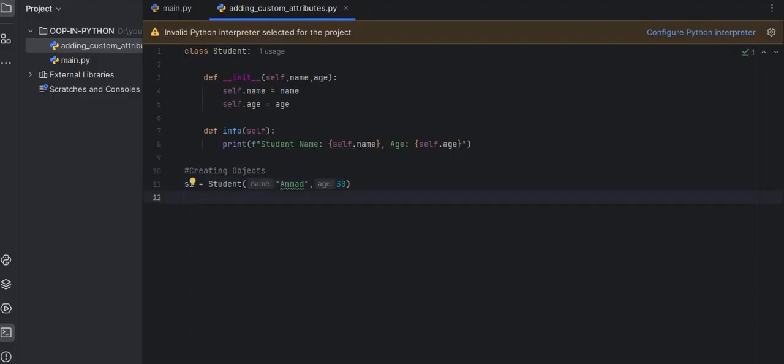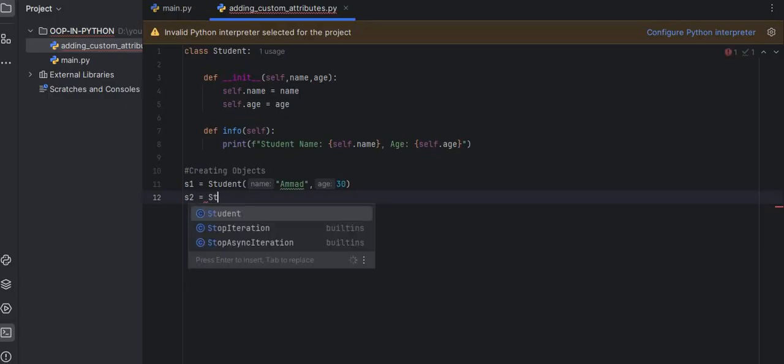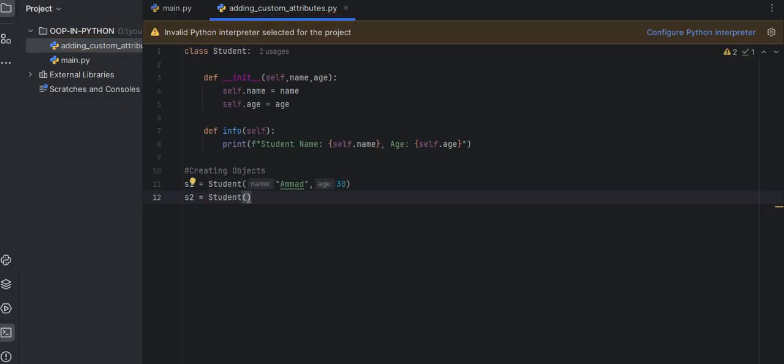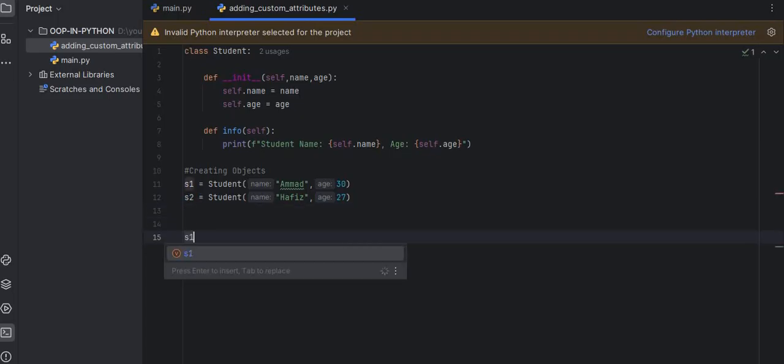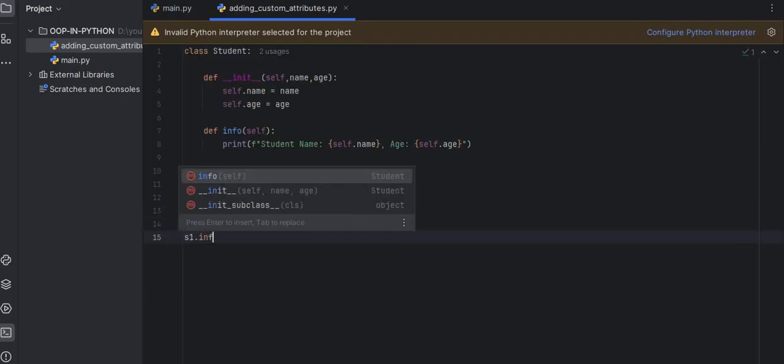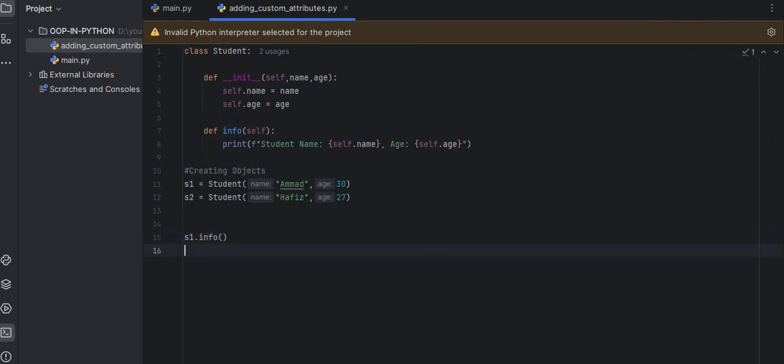After that, s2 equals Student, and I am going to pass Hafiz and the age, let's say, 27. Then I call the method using s1.info and then s2.info. So this is the code part.